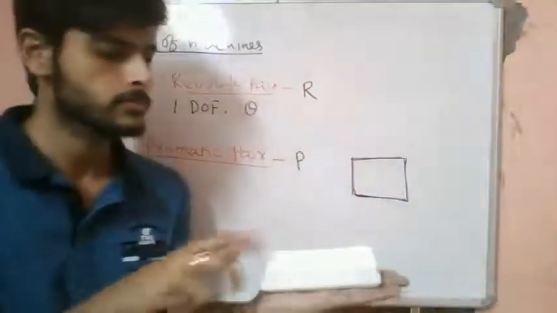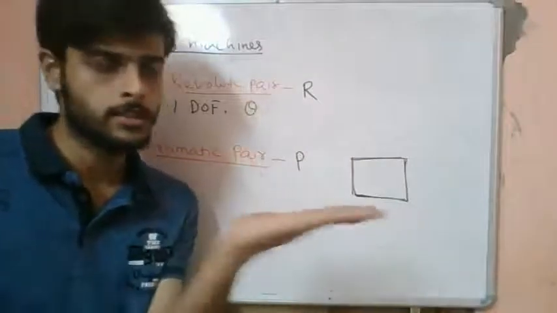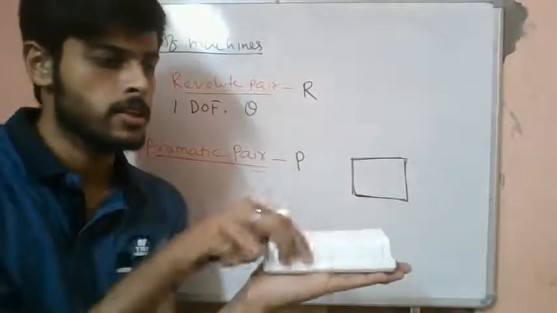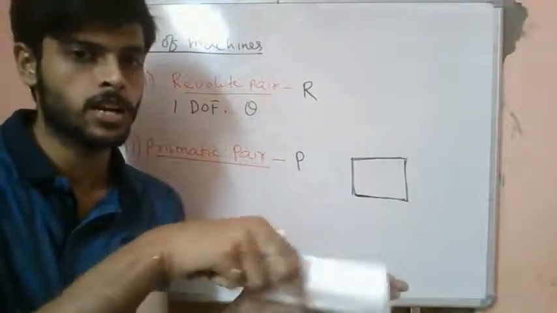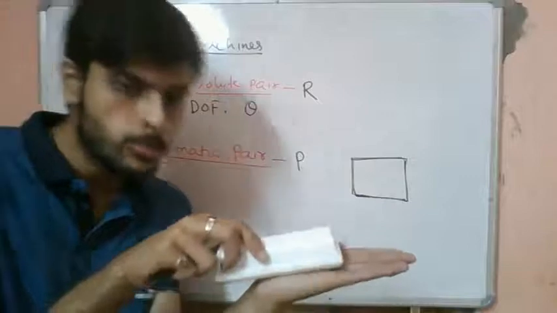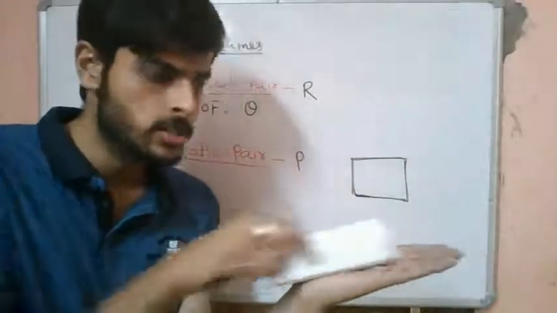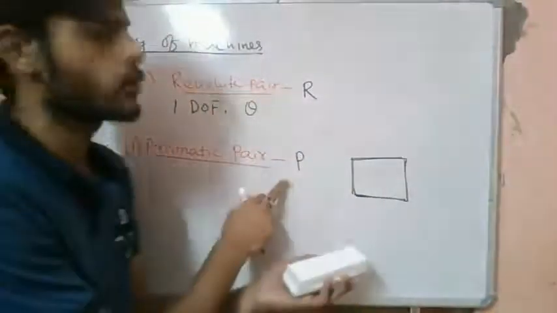Okay. So this is our plane, and this block is kept like this. This motion is curtailed. This motion is also curtailed. It can move only in this direction, right? Only in this direction. So in this case, this is what we call as a prismatic pair.